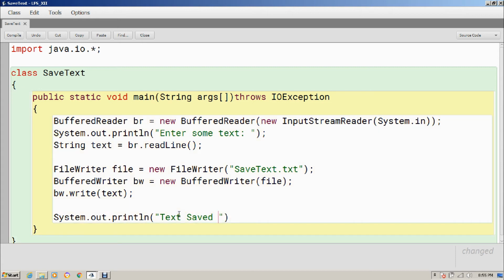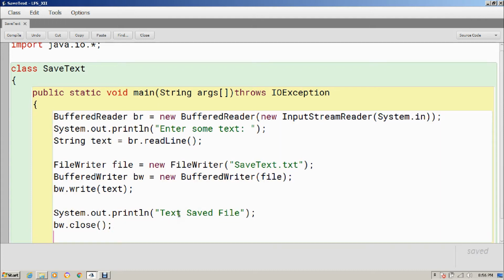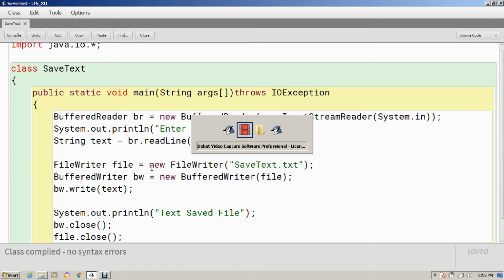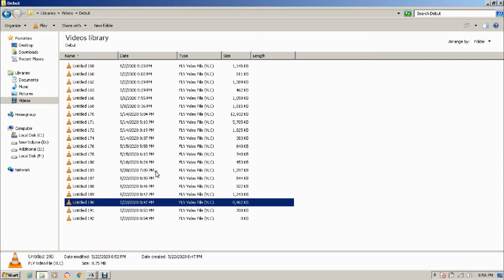Now I will show you where this file is saved, but before that let's close this BufferedWriter as well as this file. Now let's run this.